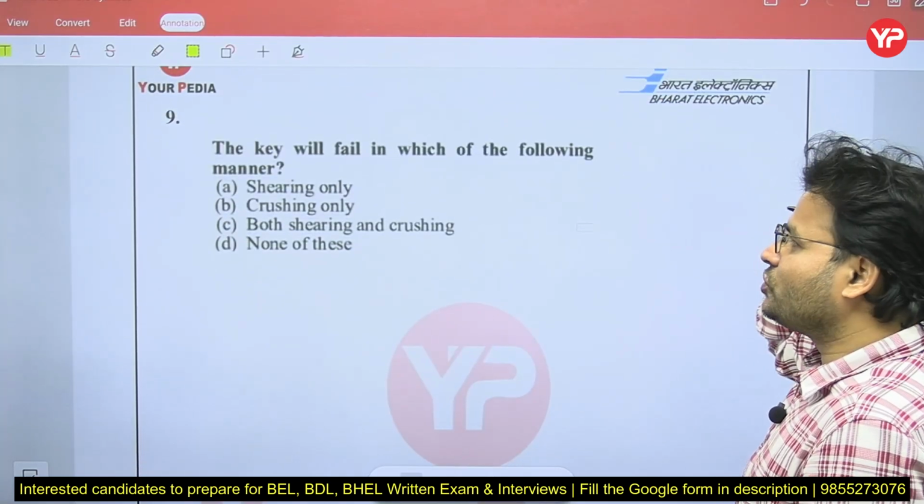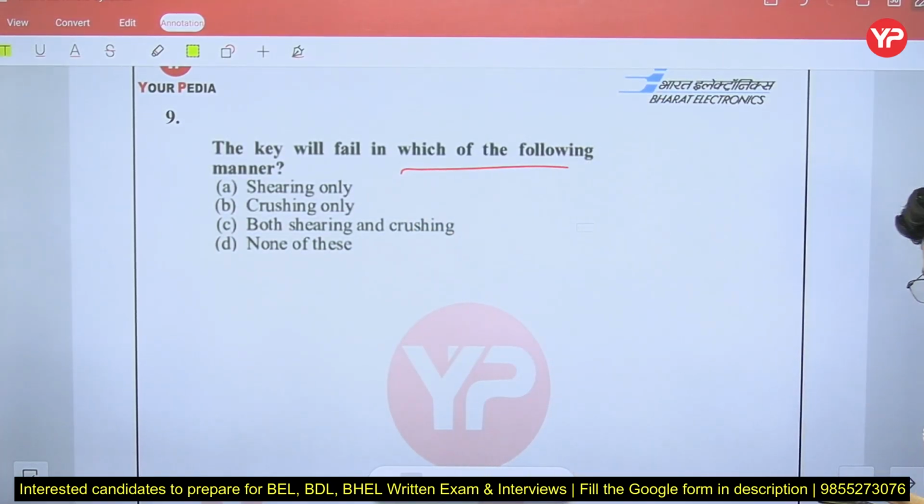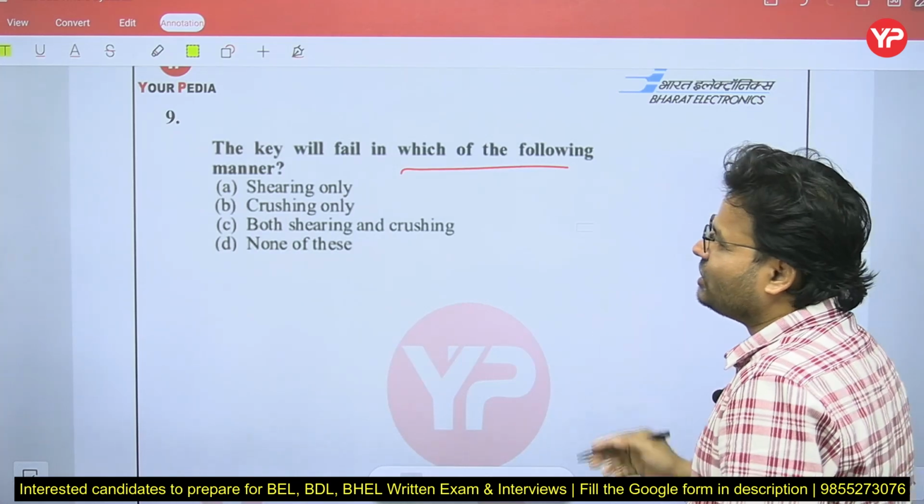So that is the next question. The key will fail in which of the following manner? Tell me the answer, my dear friends. Key is going to fail in which manner? Shearing only, crushing only, both shearing and crushing, none of these.